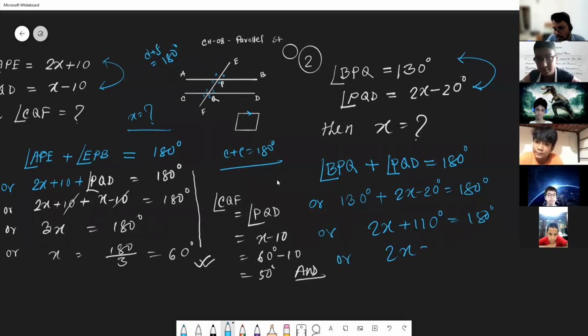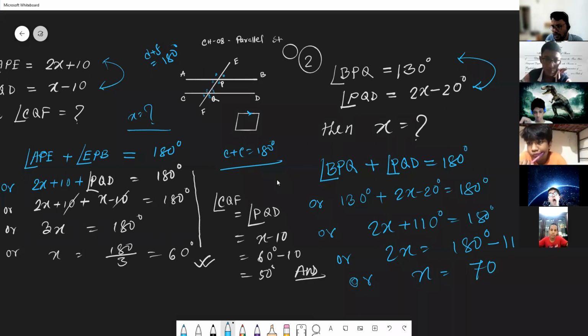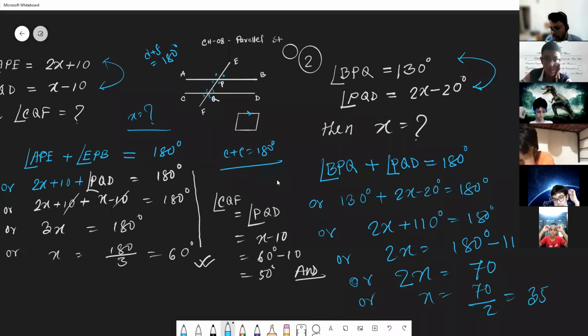Twice x is equal to 180 minus 110, there will be 70 degrees. So now twice x is equal to 70 degrees. Then x will be 70 divided by 2. There will be 35. Am I right?